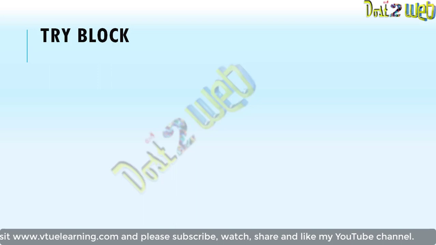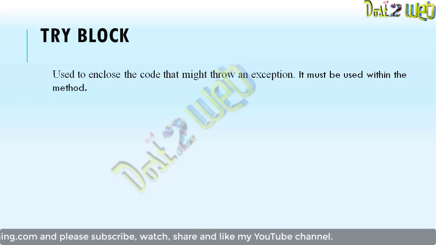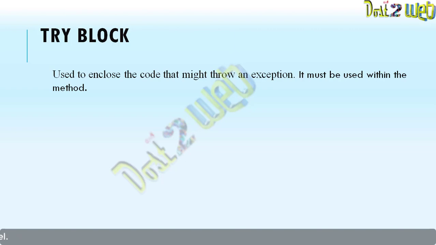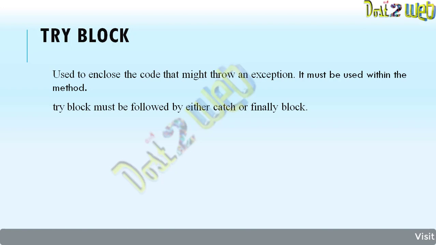So what is the try block? You know very well, right? It is enclosed between the braces and it will throw an exception, and it must be within the method. So wherever you are defining the method, the try block should be within the method, and the try block must be followed by either a catch or a finally block.